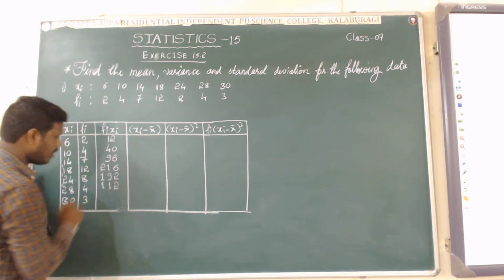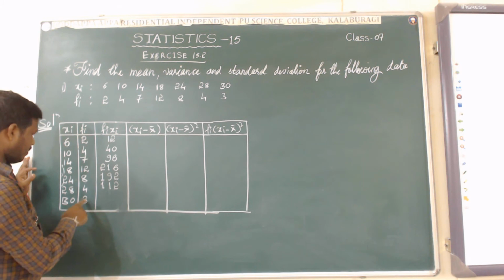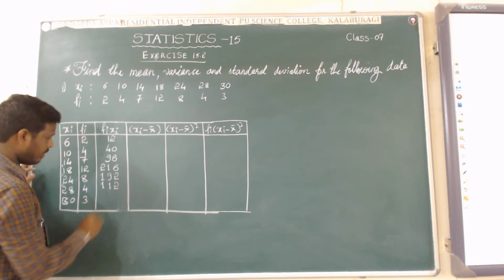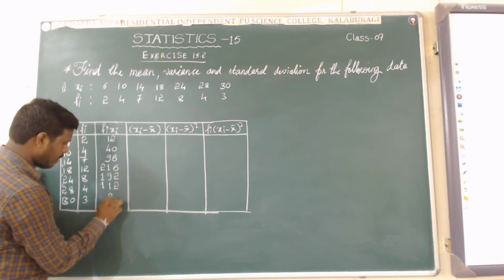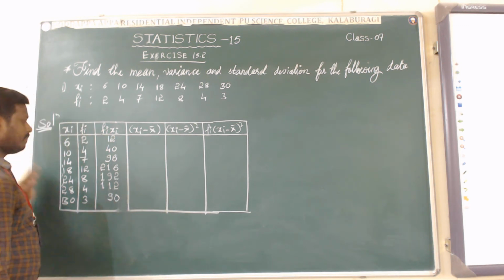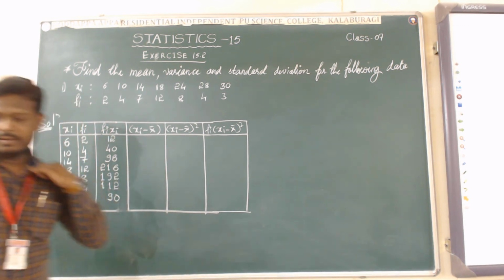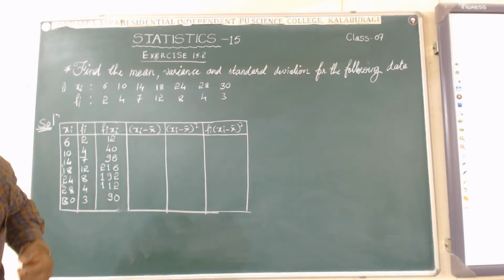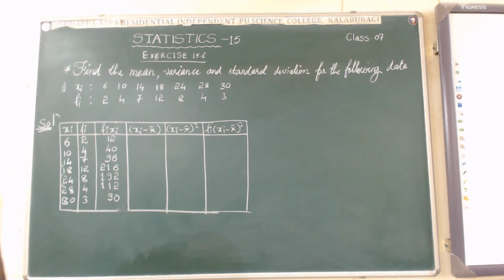So 112. Then 3 into 30 is 90. This is the way of finding the product of fi and xi values.